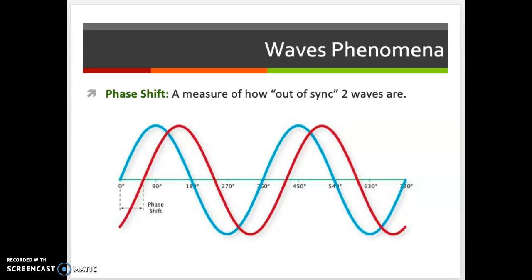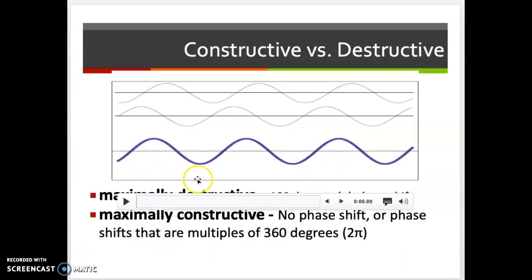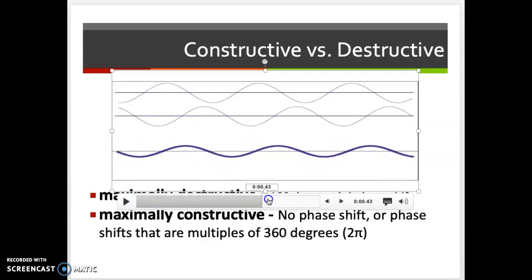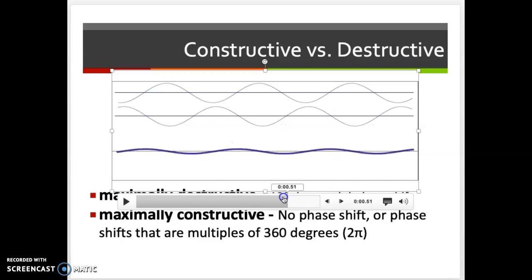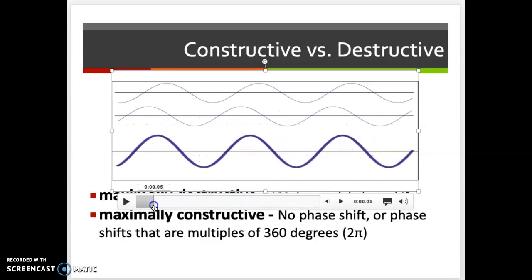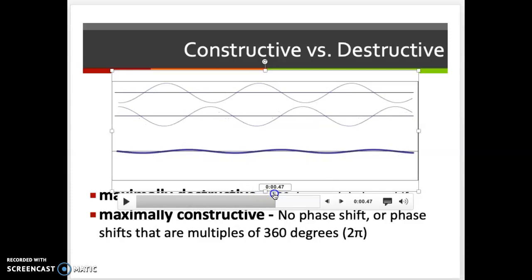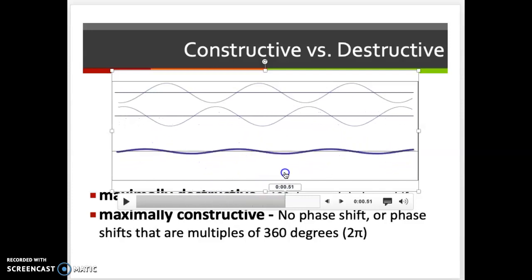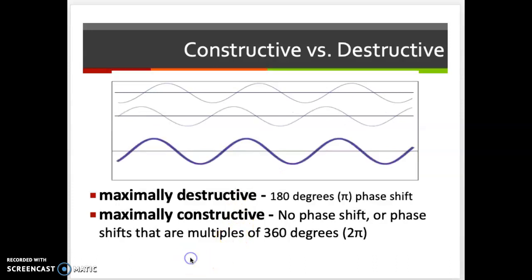All right, so let's look at two waves. One of them's not moving and the other one is moving to the right. And you can see as it moves to the right or to the left, it's either interfering constructively or destructively. There's constructive, there's destructive. And maximally destructive would be 180-degree phase shift. Maximally constructive would be no phase shift.